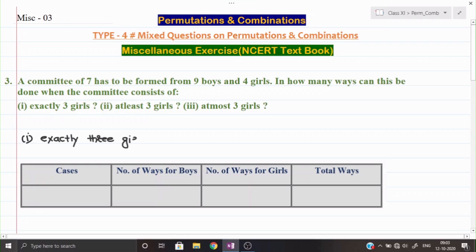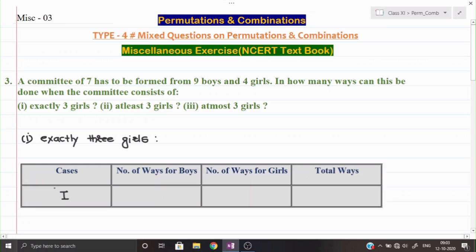Now see, the criteria is given that the girls would be only 3. How many total do we have to select here? 7. So the remaining persons of the committee of 7, we have to select from the boys. I have written some entries in the table. Since here only one case is possible, I am marking it as case number 1. But in the second and third parts, more than one case is possible.